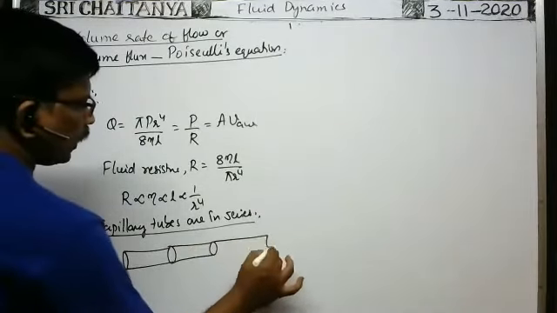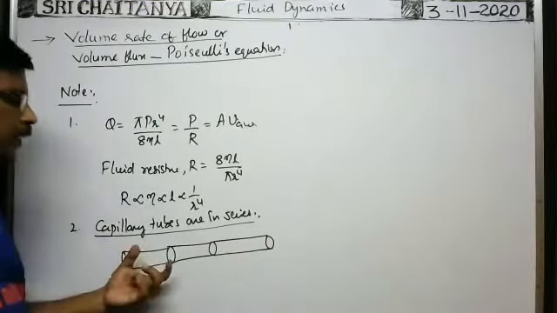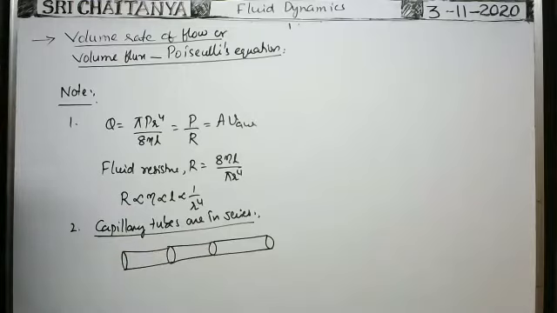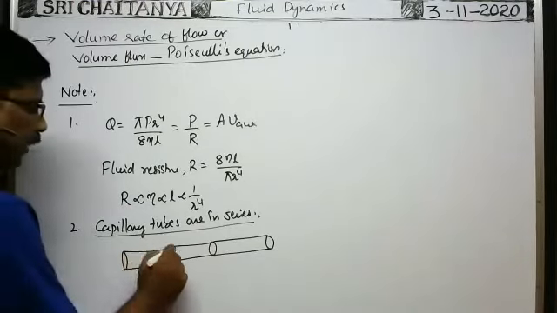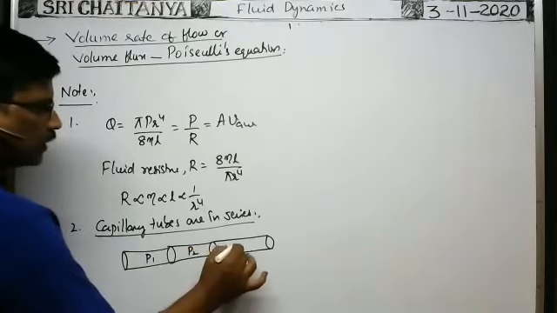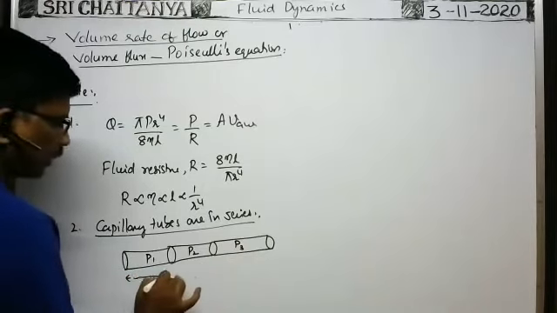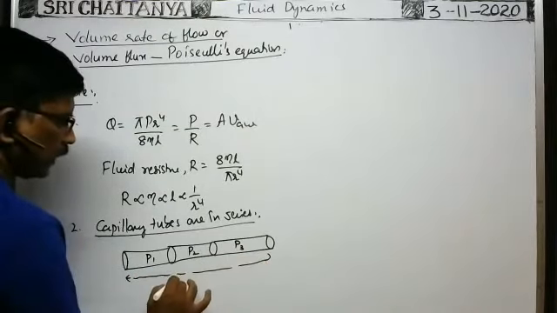This is connected to another capillary tube like this. When different capillary tubes are connected end to end like this, pressure difference across the first capillary tube is P1, across the second is P2, across the third capillary tube is P3. The total pressure difference across the combination is P.